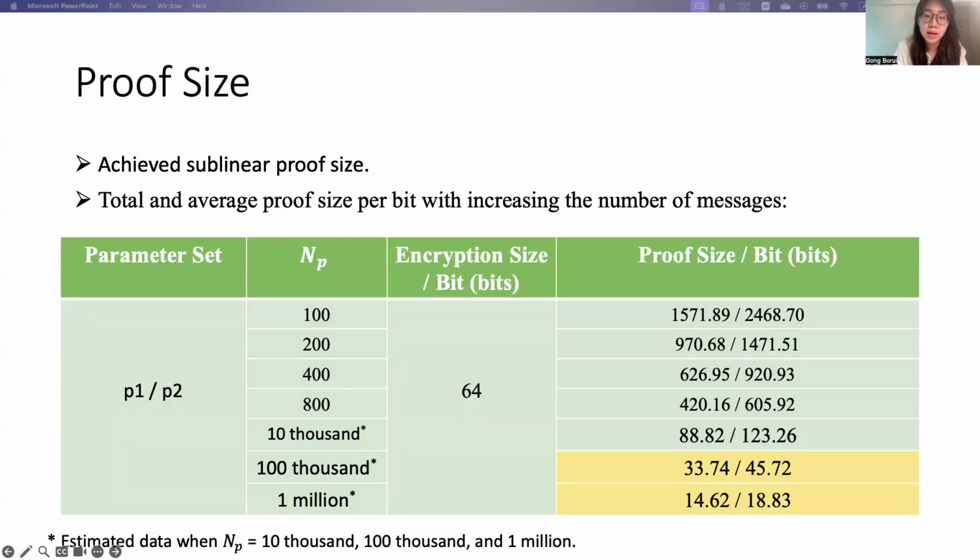And our system can achieve sublinear proof size. That is, with proving more messages at a time, the proof size for each binary record will be reduced. So if we prove more messages at a time, the proof size for each binary record can be even less than the encryption size for each binary bit.